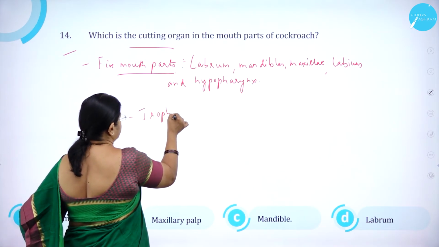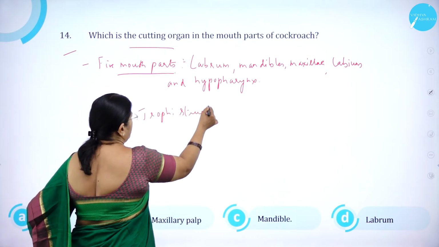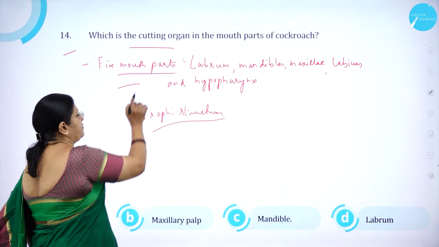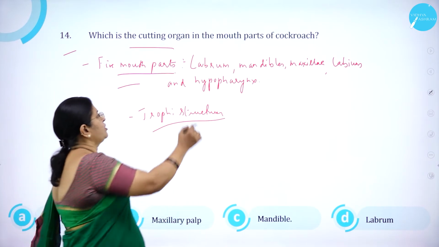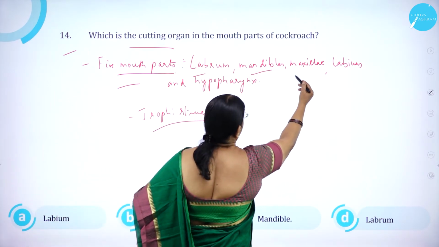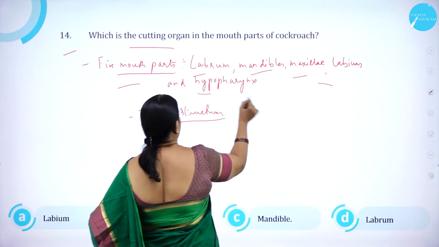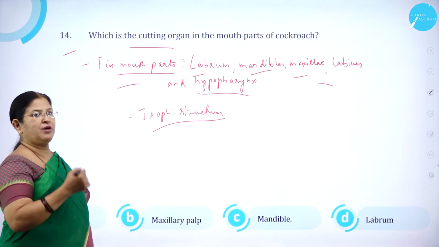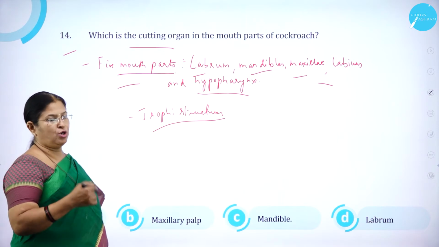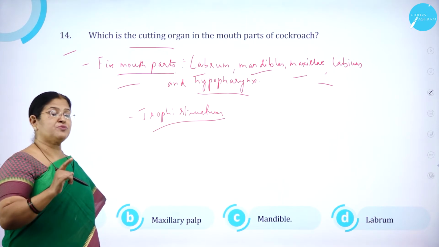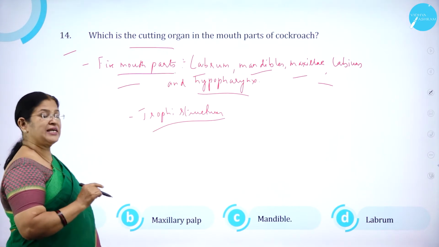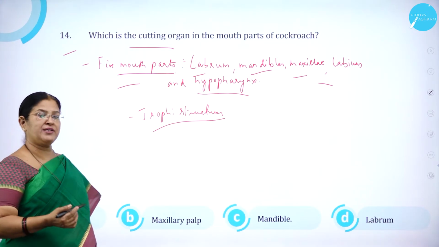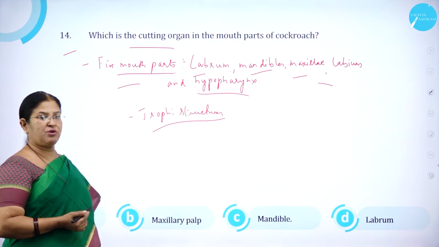Trophi structures, which are made up of 5 very important parts: labrum, mandible, maxilla, labium and hypopharynx. So as I said, labrum is called upper lip, labium is called lower lip, mandible is used for cutting the food. So it is a cutting organ, we can say. Maxilla to hold the food. Hypopharynx is otherwise called tongue.